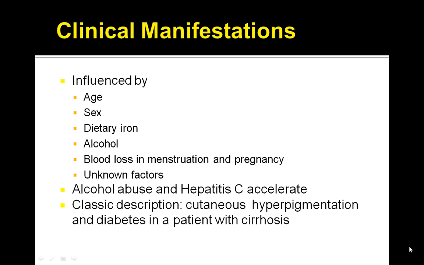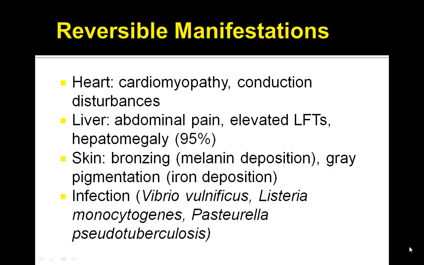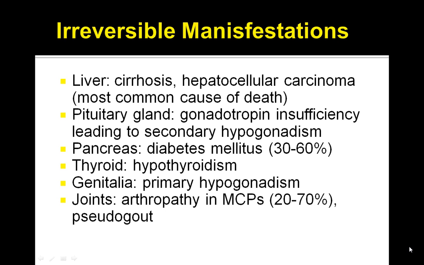The classic description is the cutaneous hyperpigmentation and diabetes in a patient with cirrhosis. The reversible manifestations include cardiomyopathy, conduction disturbances, abdominal pain, elevated LFTs, hepatomegaly. There is bronzing of the skin due to melanin deposition, gray pigmentation from iron deposition, and Vibrio vulnificus, Listeria monocytogenes, and Pasteurella have all been associated with hemochromatosis.